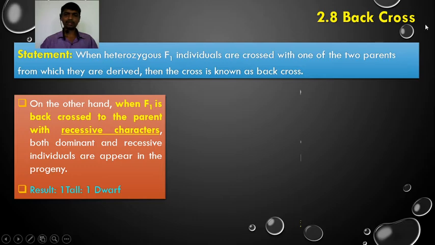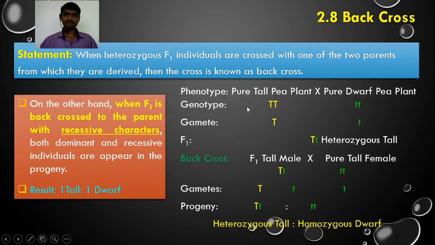So, we are going to see how this happens when a pure tall pea plant having genotype capital T, capital T, and a pure dwarf pea plant having genotype small t, small t are crossed with each other. This cross is a monohybrid cross because only one character has been considered here. The gametes are capital T and small t. The F1 hybrid produces capital T, small t; it is heterozygous tall.